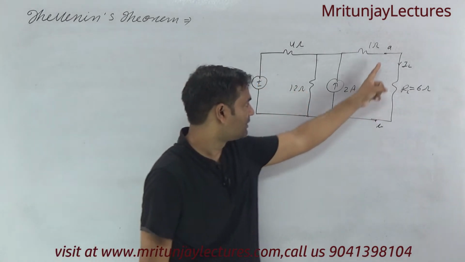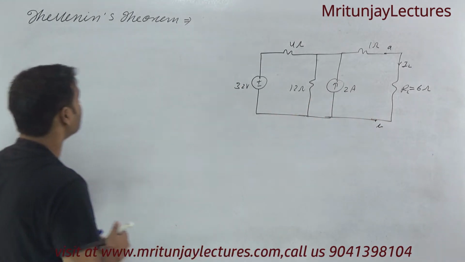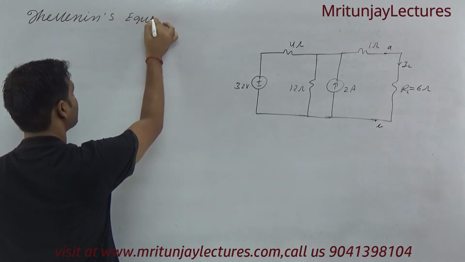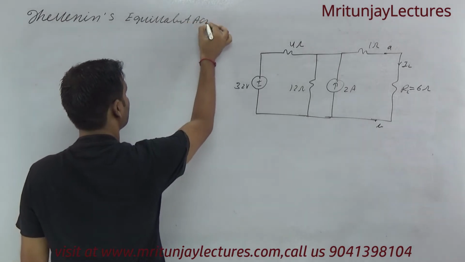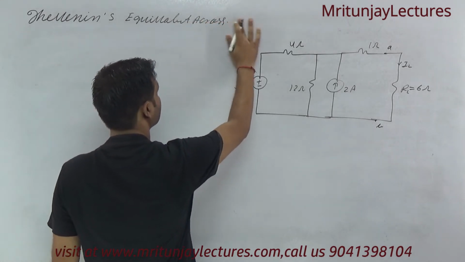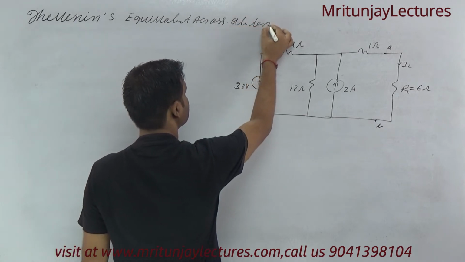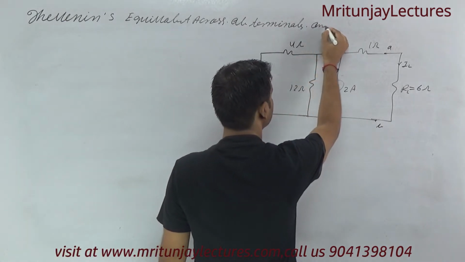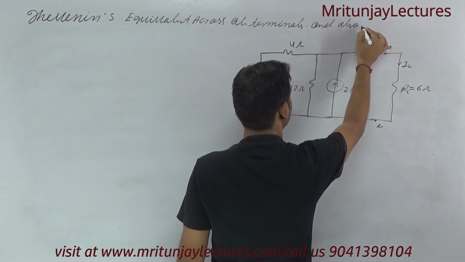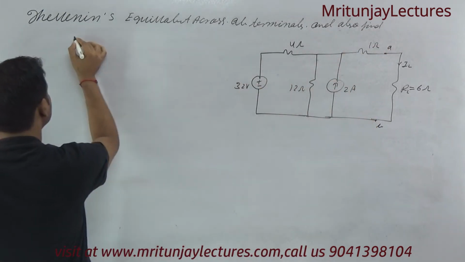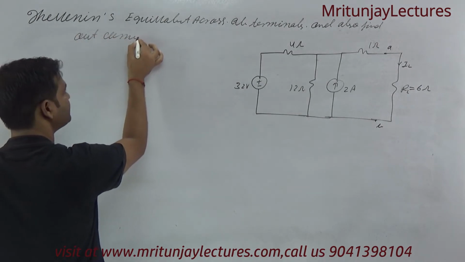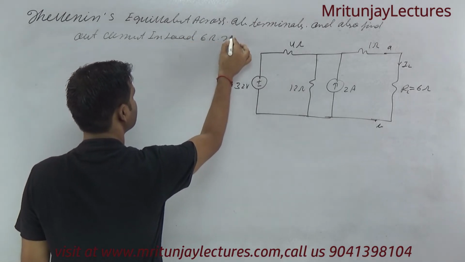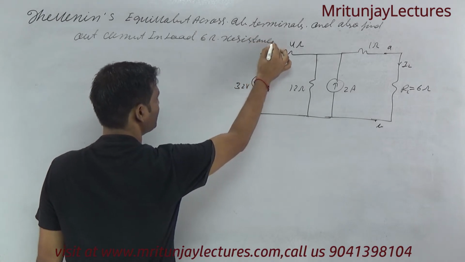Our motto is to find the Thevenin's equivalent across the AB terminal, and also find the current in the load, the 6 ohm resistance. So is the motto clear?